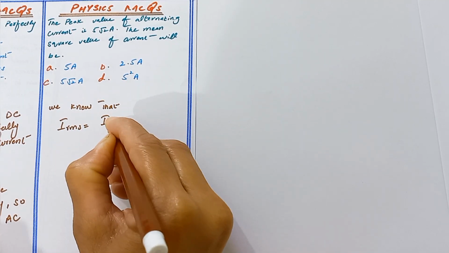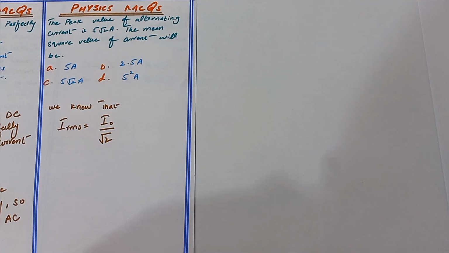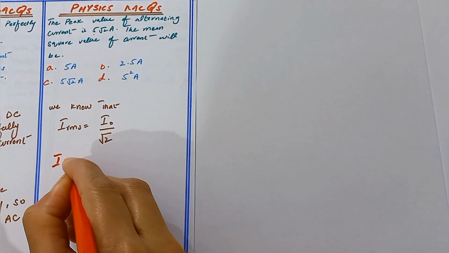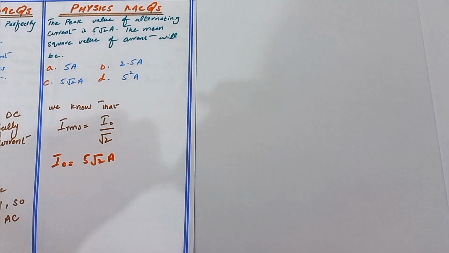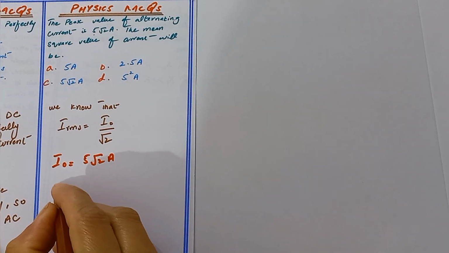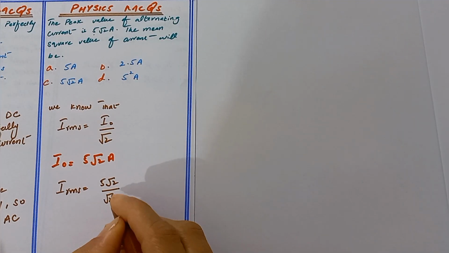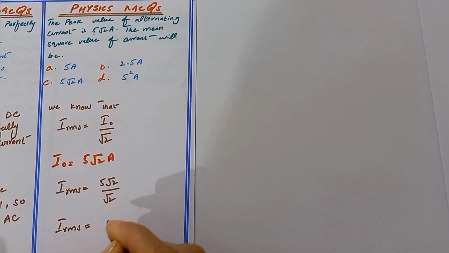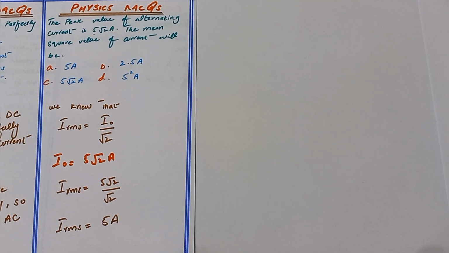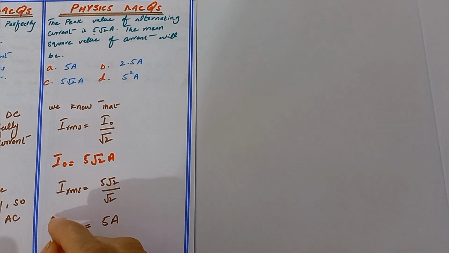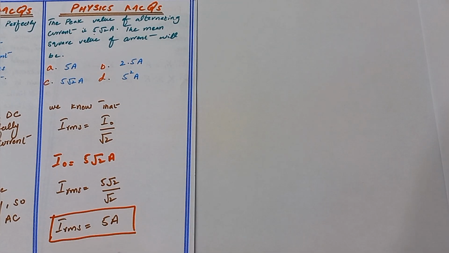I rms is equal to I naught over under root 2. Here I naught is equal to 5 under root 2 ampere. Putting this in the equation, it becomes 5 under root 2 over under root 2, and the under root 2 cancels out. So the root mean square value is equal to 5 ampere. That is the root mean square value of the current.